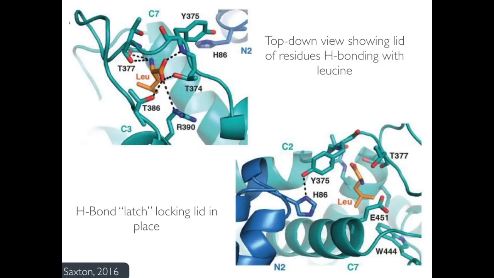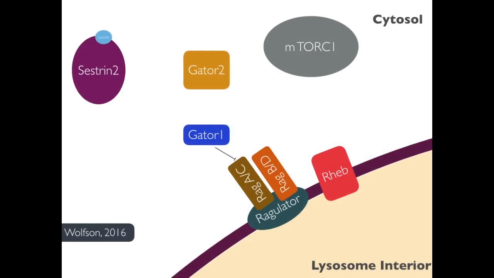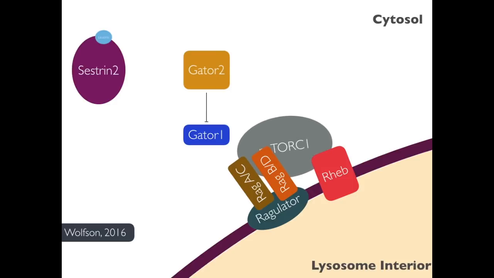How does Sestrin-2 binding leucine lead to mTORC1 activation? Well, Sestrin-2 interacts with other proteins, which interact with other proteins in a complex manner that isn't entirely known. The end result, basically, is that the Rag proteins in the Ragulator-Rag complex become active, and can bind mTORC1 from the cytosol and bring it close to Rheb. mTORC1 is then activated and goes on to regulate many other proteins and cause numerous effects in the cell. These effects are incredibly complex and are still being studied in detail today.